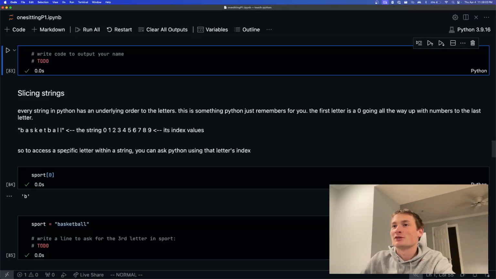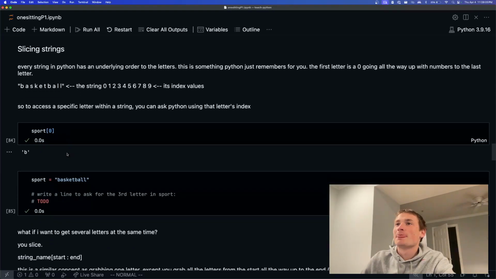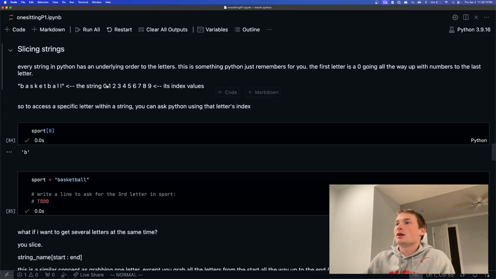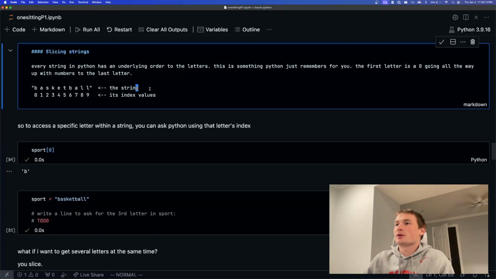Great. Okay, so moving on to more interesting things with strings. So any string in Python inherently and automatically has something called index values. So every letter in a string has its own index. The first letter is 0, the second letter is 1, and then all the way up, every letter has its own corresponding number. And the reason that is helpful is because if you have a string like basketball